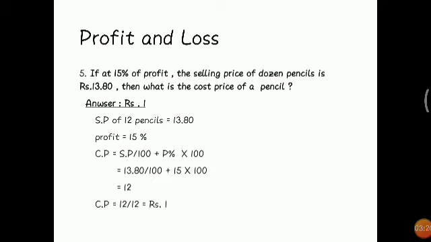We will move with these steps. The selling price of the 12 pencils we already know is 13.80, and the profit is 15%. The formula, get it noted: CP equals SP divided by 100 plus profit percentage divided by 100. Using this formula, you will get 12. They are only asking for a single pencil's cost price. So 12 by 12 equals 1. The cost price of this pencil is 1 rupee. Then we will move to the next question.